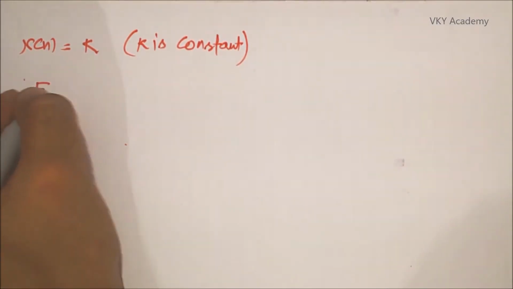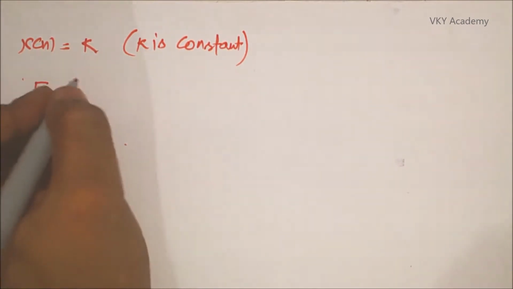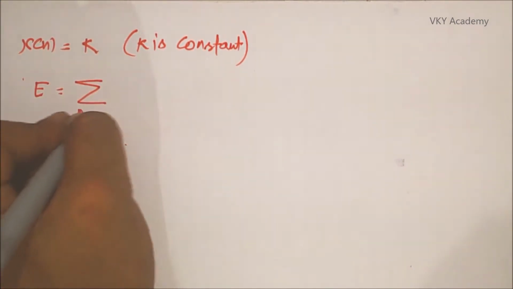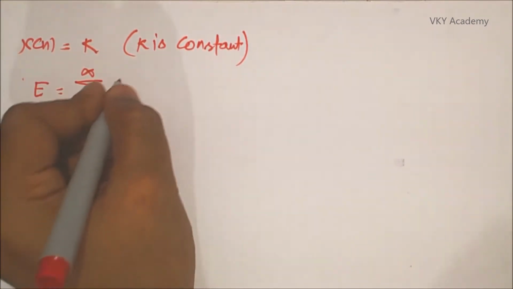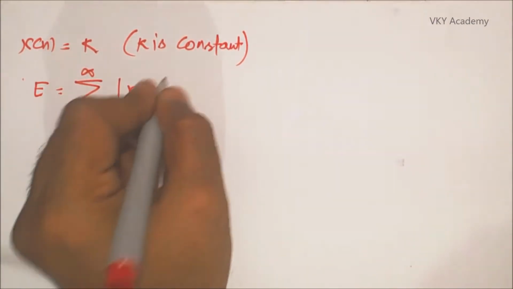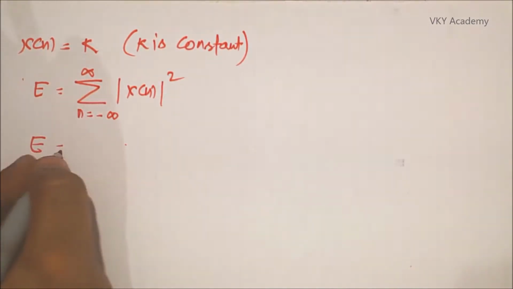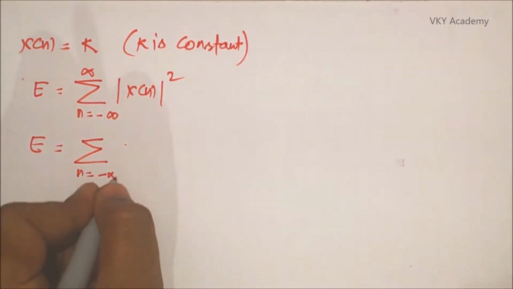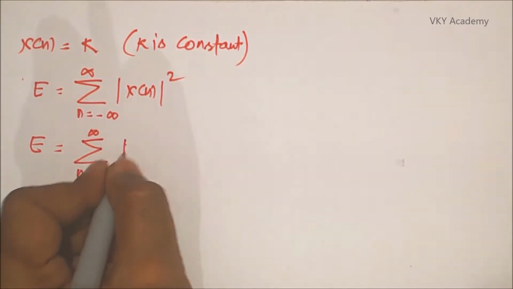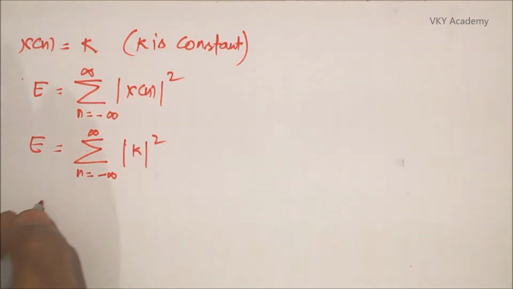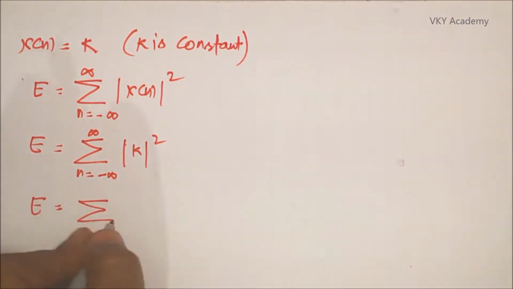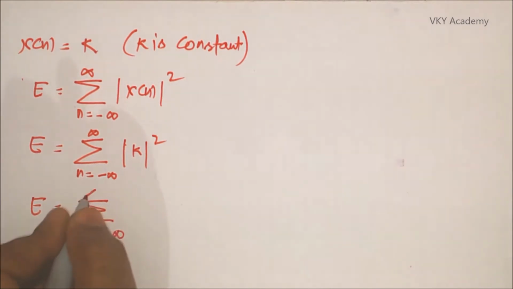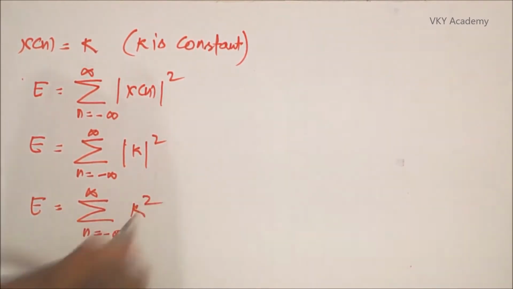Now energy E of a discrete time signal can be written as summation n equal to minus infinite to infinite mod of x of n square. Putting the value of the function x of n, it is summation n equal to minus infinite to infinite k square. So E is equal to summation n equal to minus infinite to infinite k square.